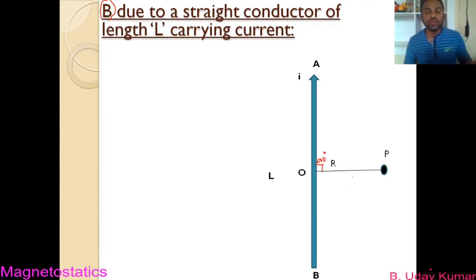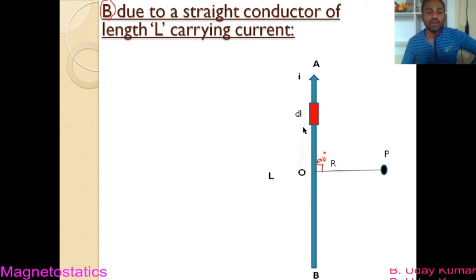Okay, so I have chosen the point P. Next, let us choose a small length element on this current carrying wire. It can be chosen anywhere. You can choose the length element here, here, or here also. The choice is yours, but I have chosen here. So let us assume that this is the length element that I have chosen on this current carrying wire, and the length element is taken as dl.